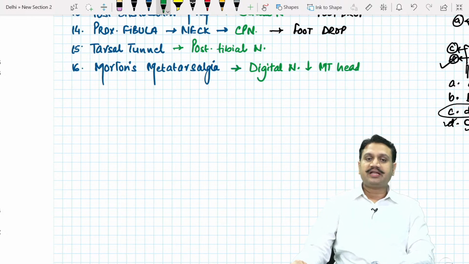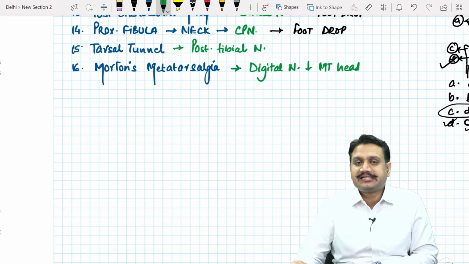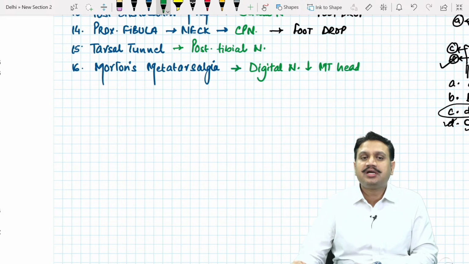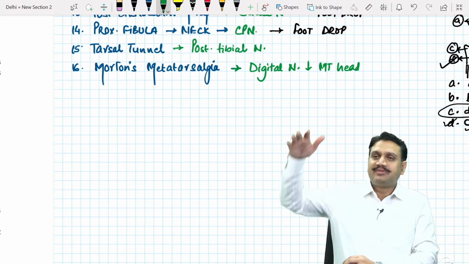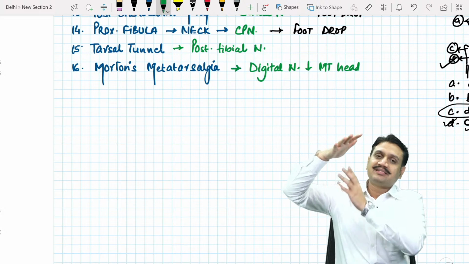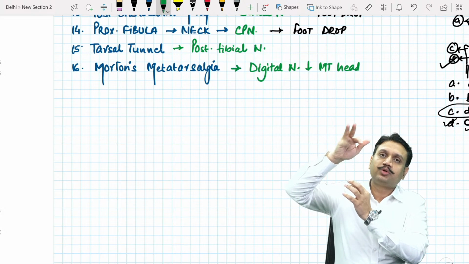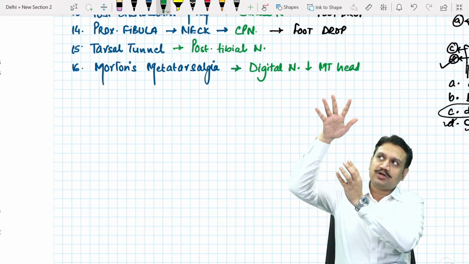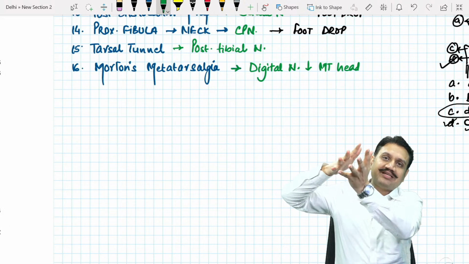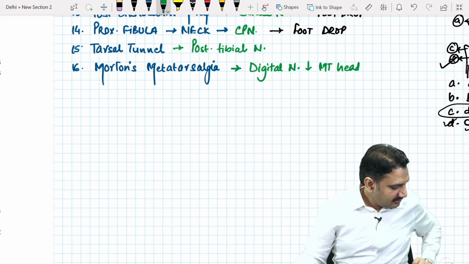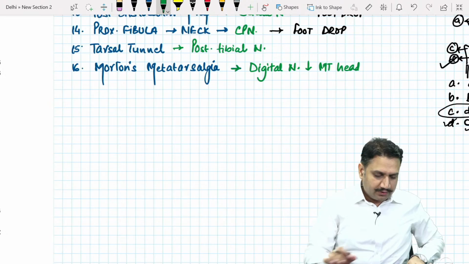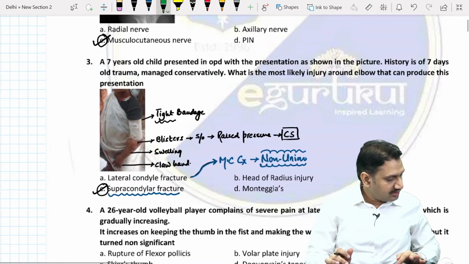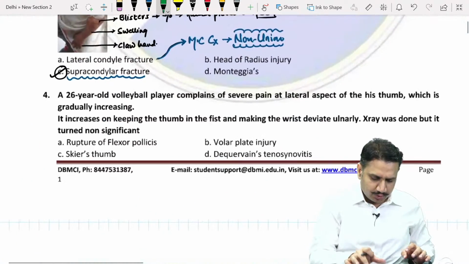Okay, so basically this last one is Morton's metatarsalgia. Morton's is a situation which is more commonly seen in a diabetic person. You know that in diabetes there is muscle wasting. So when people get up in the morning and keep their foot on the ground, these digital nerves, the nerves which are going to the toes, get compressed under the metatarsal heads. And when you put the foot on the ground, they produce a sharp shooting sensation in the foot area. So this is Morton's. Let's move on to question number 4.